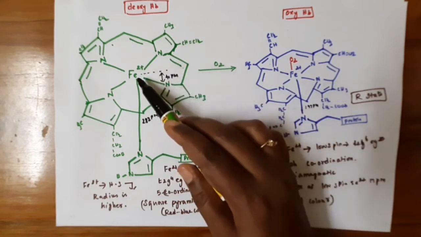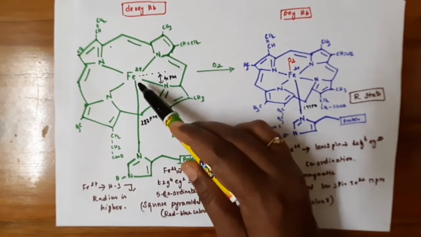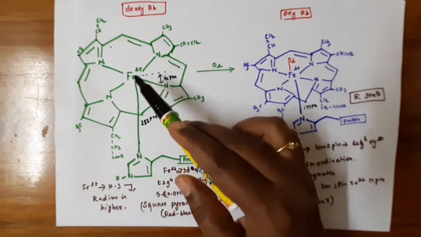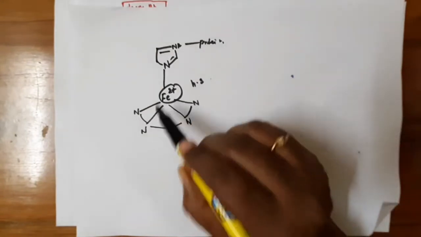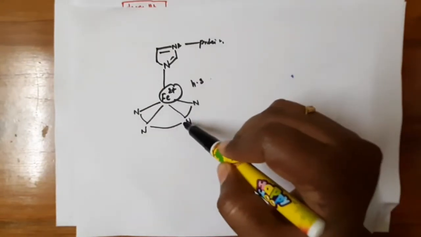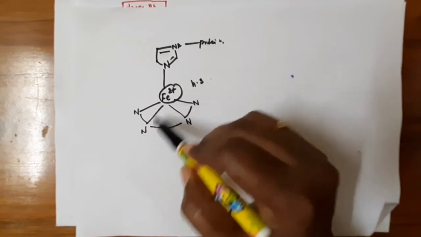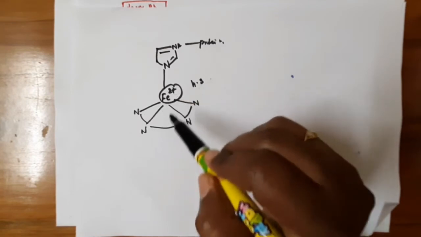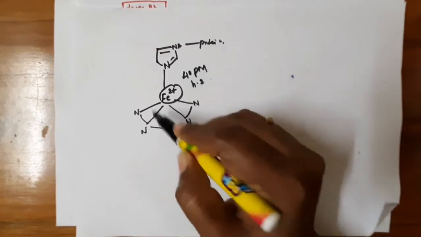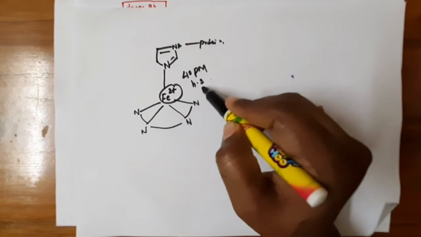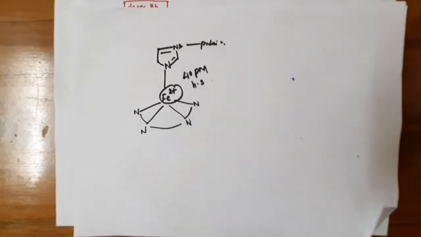Here this ion experiences a larger size due to the high-spin state of this Fe2+, which has the higher radius. Due to this larger size, the Fe2+ lies away from the 4 nitrogens. The nitrogen lone pairs and the Fe2+ repel each other, which keeps the Fe2+ away from the nitrogen atoms, nearly 40 pm. So it lies above the plane of the porphyrin.